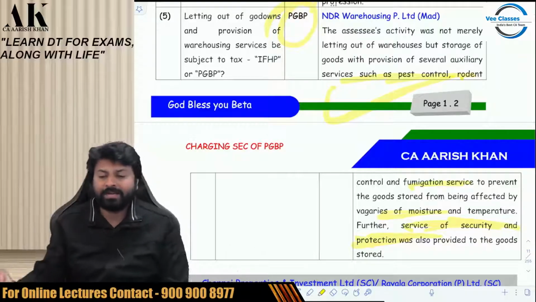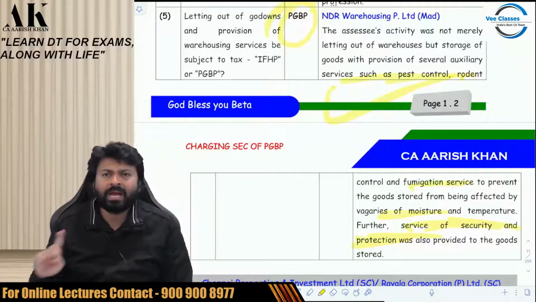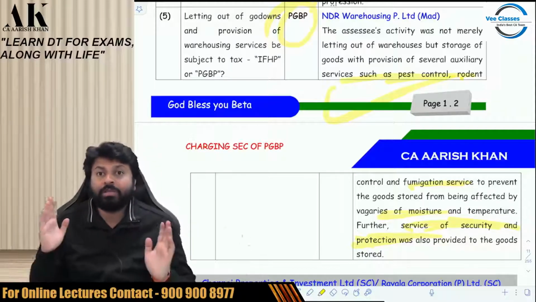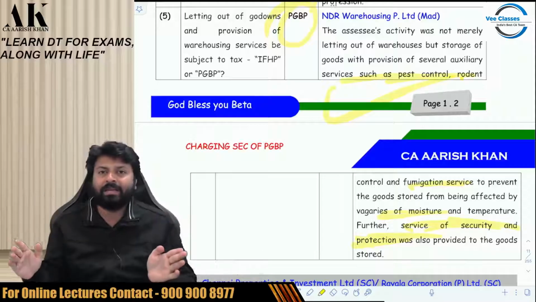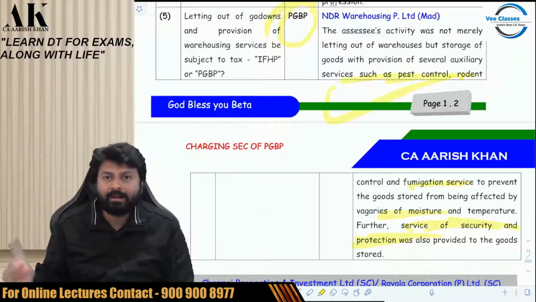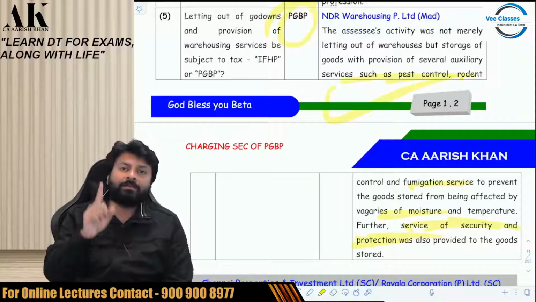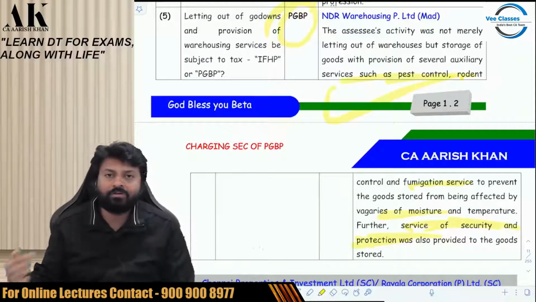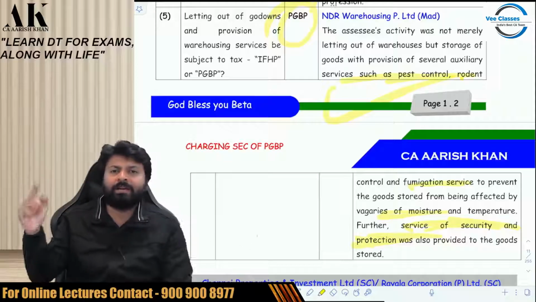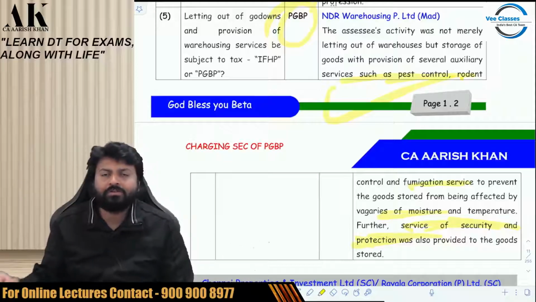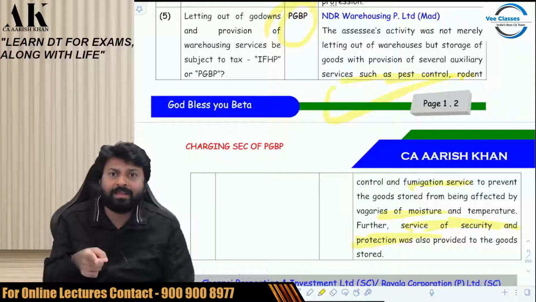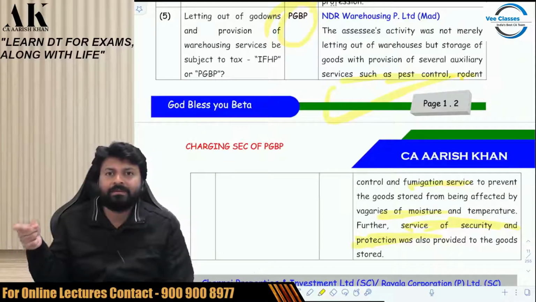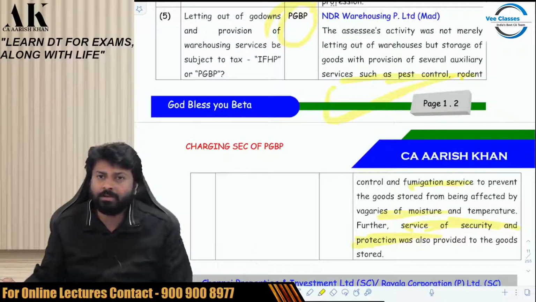But I would like to give you a second example. Now, I am not an individual. I am a Lodha builder. A builder who makes buildings and does what? Sells buildings. Listen to my words carefully. A Lodha builder constructs buildings and sells buildings. So assume that I am a Lodha builder who constructs and sells buildings. If I make buildings and sell buildings, then what will be my income? It will be my PGBP income.